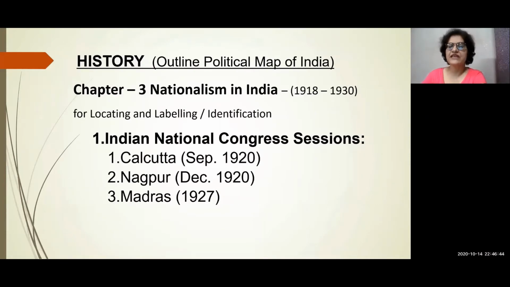From the history, chapter 3, Nationalism in India, map content will be asked from only this one chapter. From this, Indian National Congress sessions, 3 sessions will be asked. Like first is Calcutta, September 1920, Nagpur, December 1920, and Madras 1927.